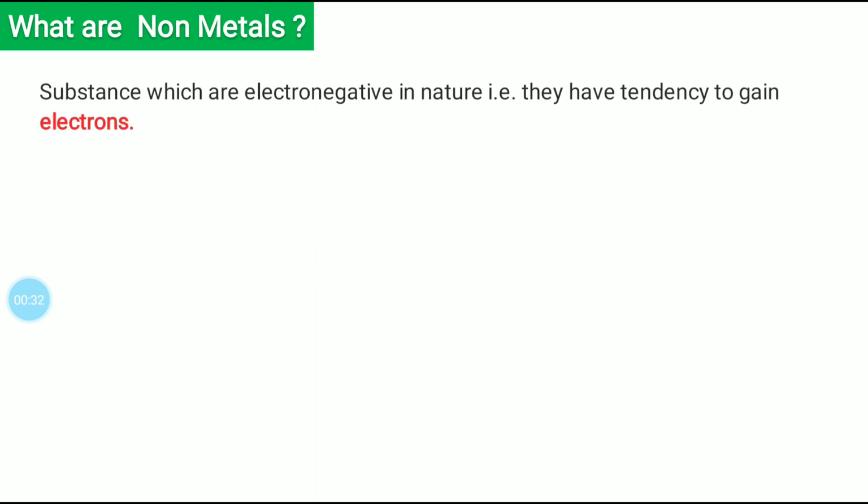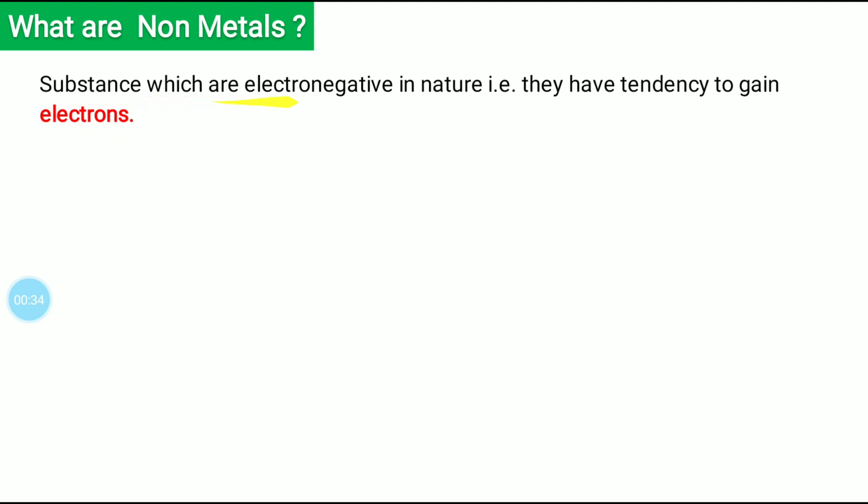Basically, non-metals are substances which are electronegative in nature, that means they have a tendency to gain electrons. This is the exact opposite of the definition of metals, because metals, if you remember, are electropositive and non-metals are electronegative.